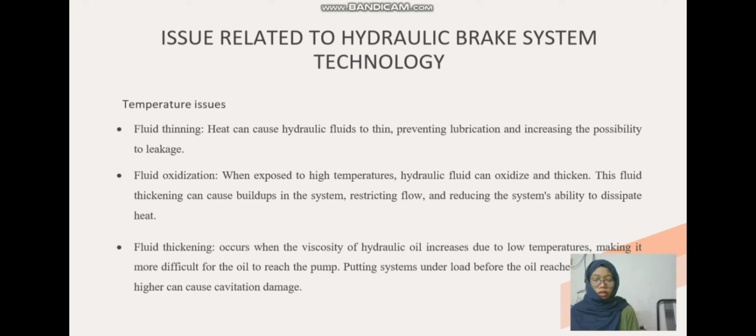Fluid thickening occurs when the viscosity of hydraulic oil increases due to low temperatures, making it more difficult for the oil to reach the pump. Putting the system under load before the oil reaches 70 degrees or higher can cause cavitation damage.